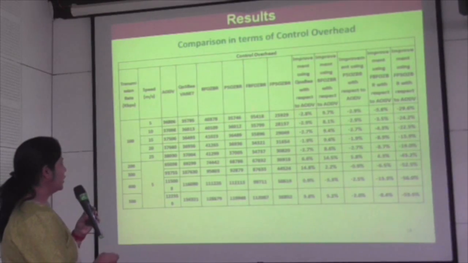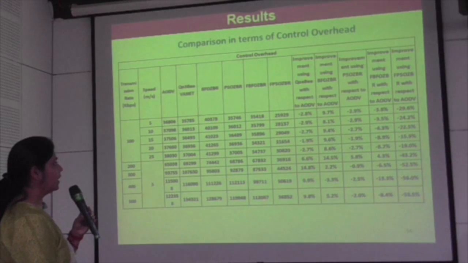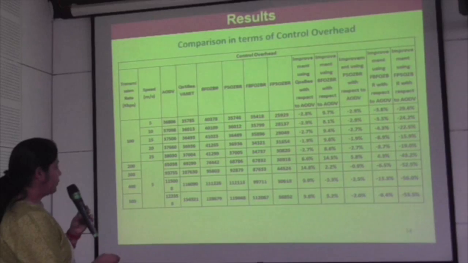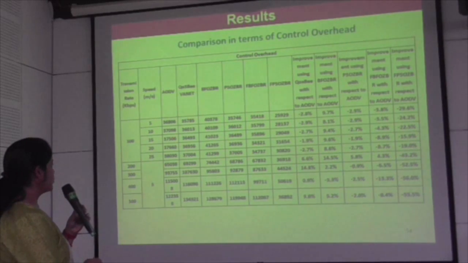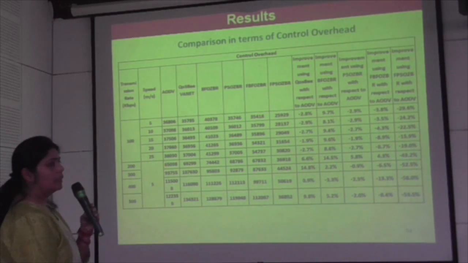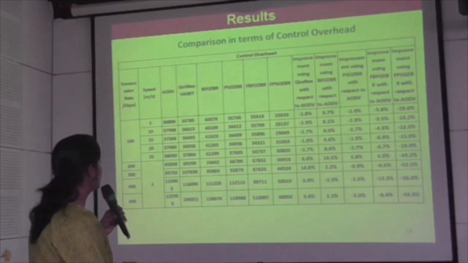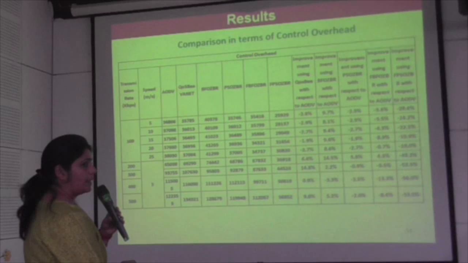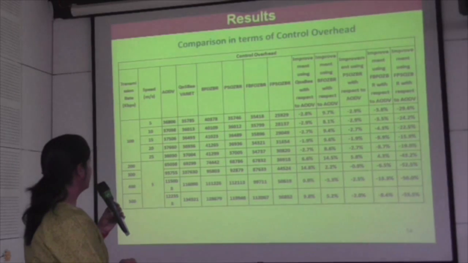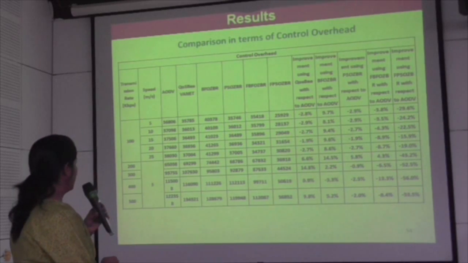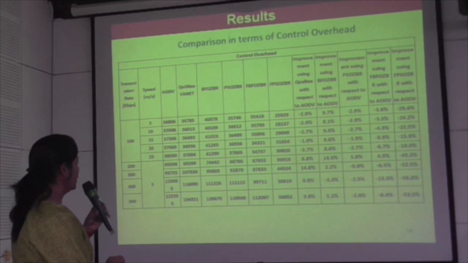So here also we can conclude that fuzzy BFOZBR is more appropriate in terms of control overhead, and fuzzy PSOZBR is also showing improvement with variation of speed. So whatever the speed, this method still works, and whatever your transmission rate, it still works. So for 100 transmission rate and for 10 meter per second, we can see the AODV is